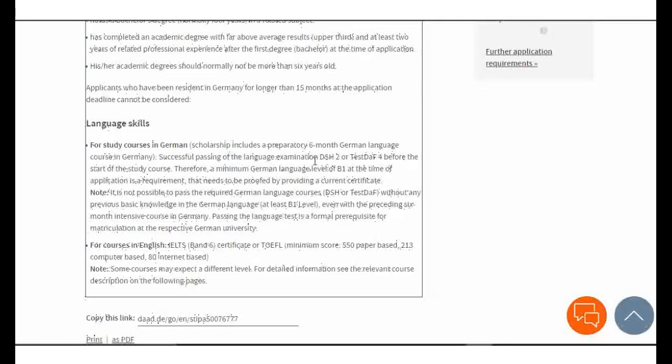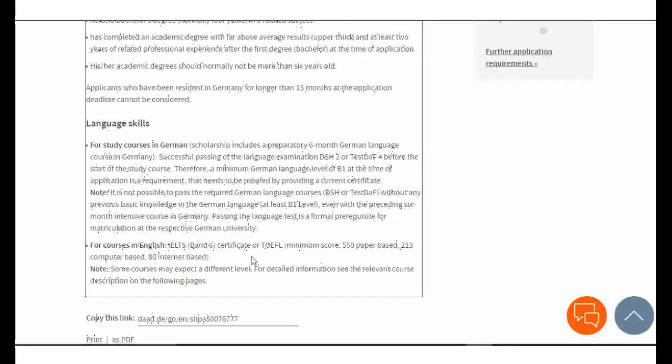For courses in English, you have to have a band of 6 in IELTS certificate or TOEFL minimum score. So this is correct, you have a score here and also a certificate. If your institution issued you a certificate that you were taught in English, then there's not a problem, because you're from an English-speaking country. You don't need such exams to be admitted to a specific university. But the university reserves the right for you to sit for an examination. So that is under the discretion of the universities.